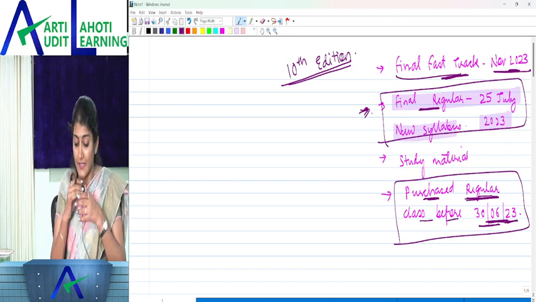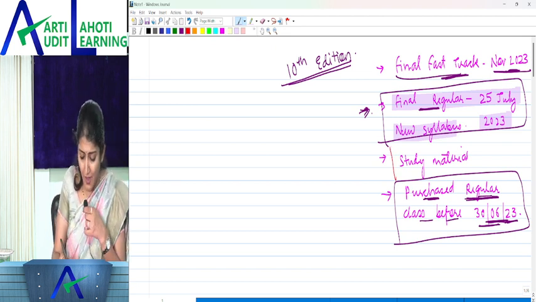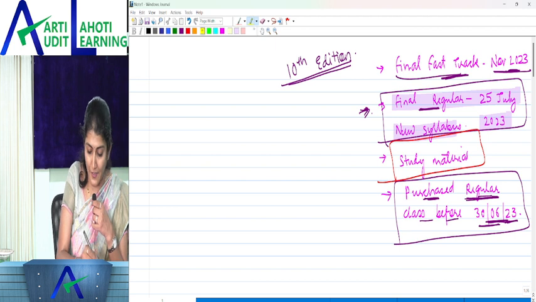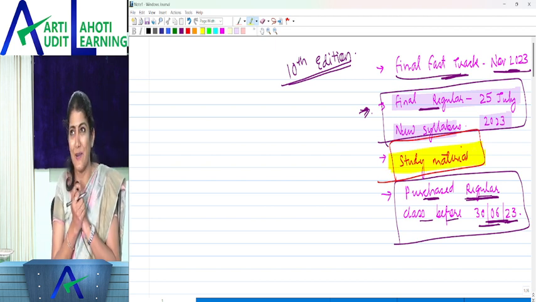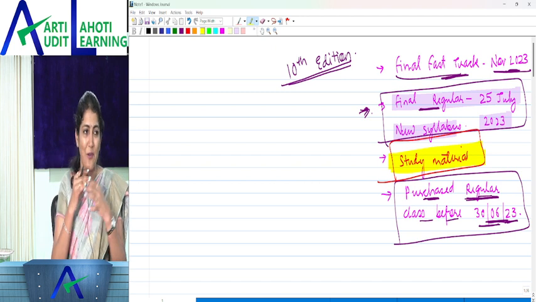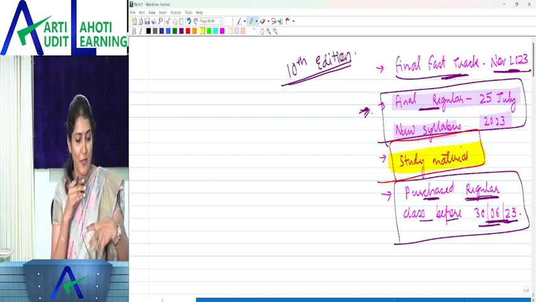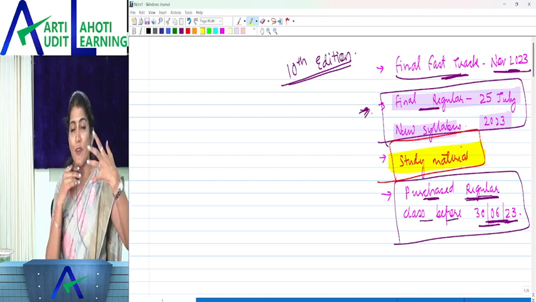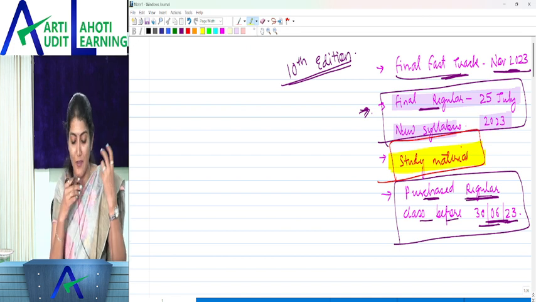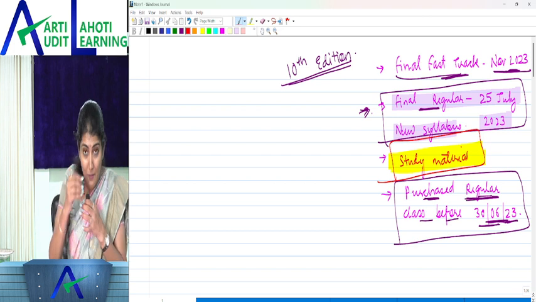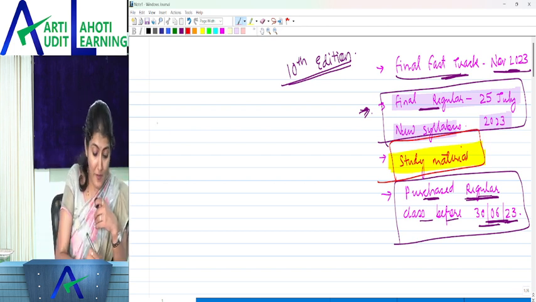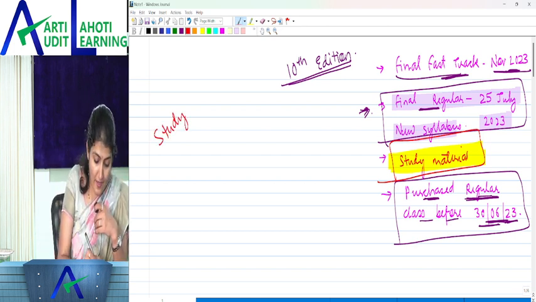And then I wanted to ask the students one question. Considering the changing pattern of the CA course, how would it be if we study the syllabus from the study material of the ICAI?